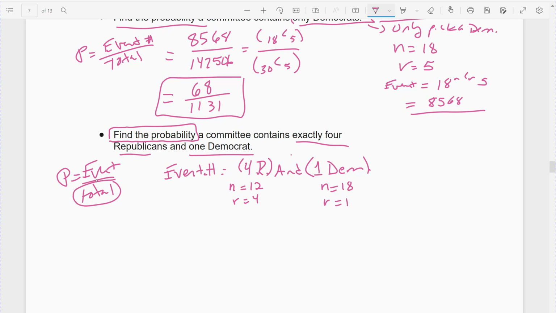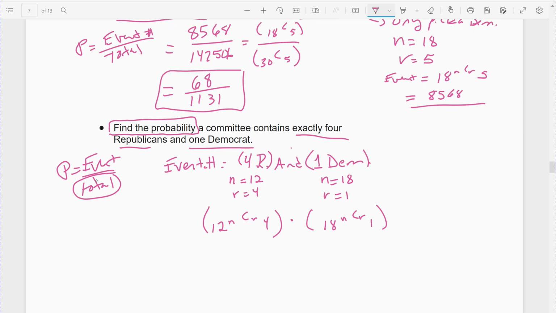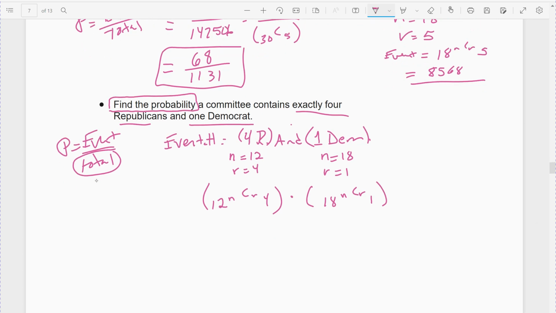The and, remember, means we multiply. So here, it's going to be 12 choose 4 for my Republicans, and so we multiply, 18 choose 1 for my Democrat. I have a group of 5, right? I always have to complete my group. I want a committee of 5. I picked 4 from the Republicans and 1 from the Democrats. Alright, so you do have to type those out individually. You could type them out all at once, just make sure you're careful. I put parentheses around them just to make sure you're careful.